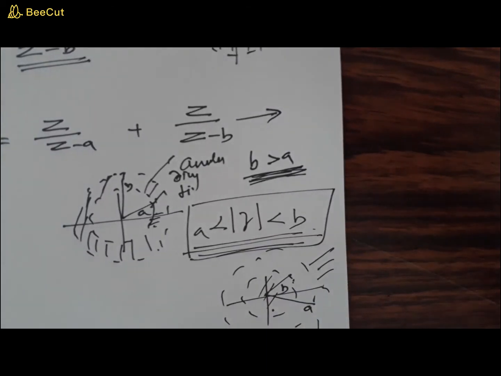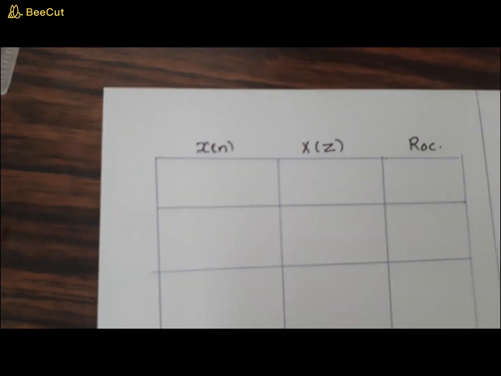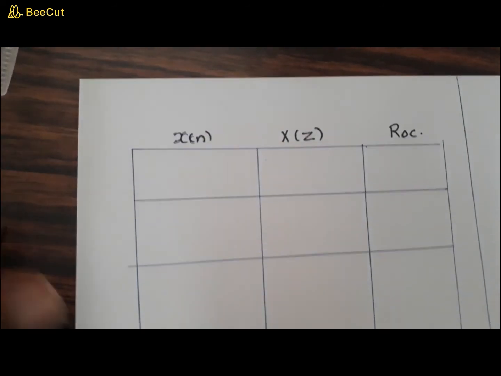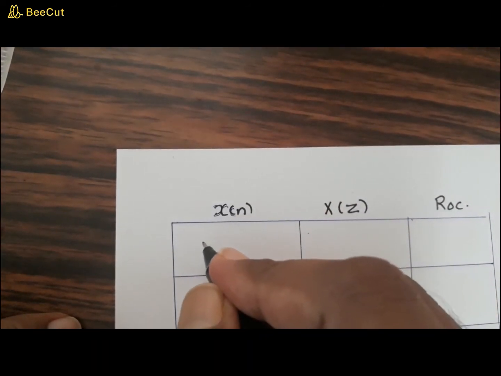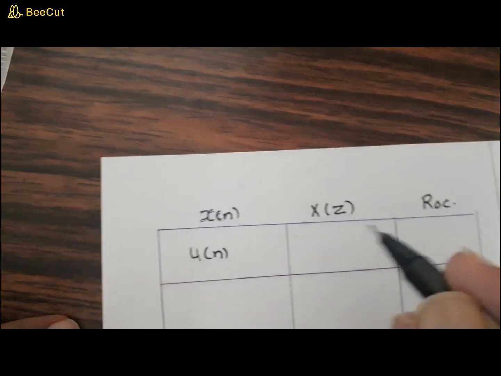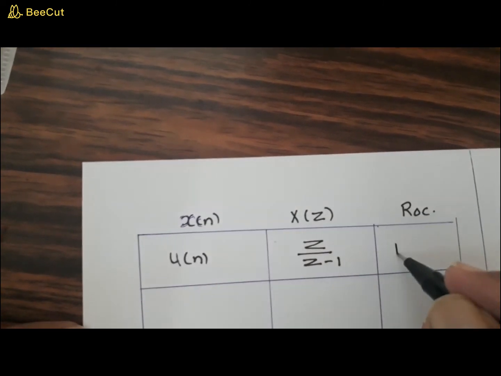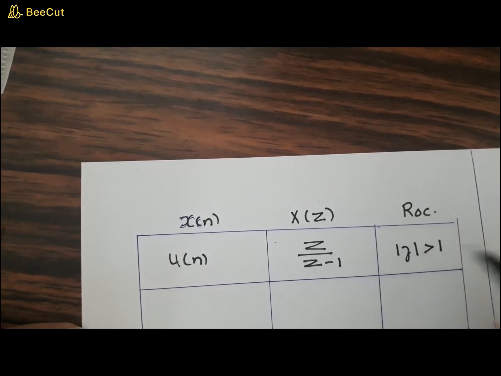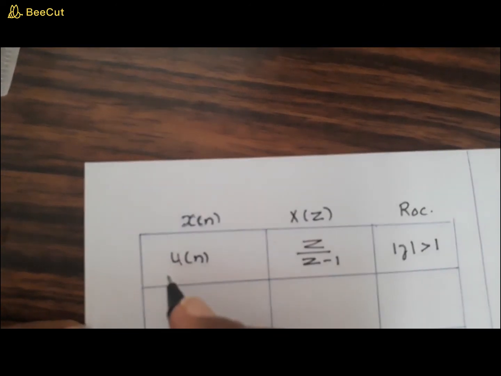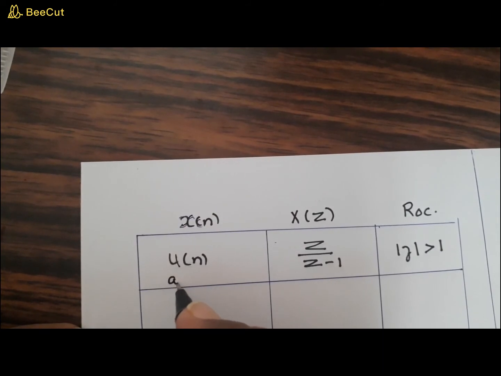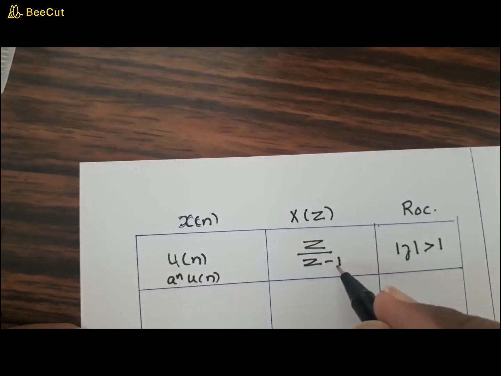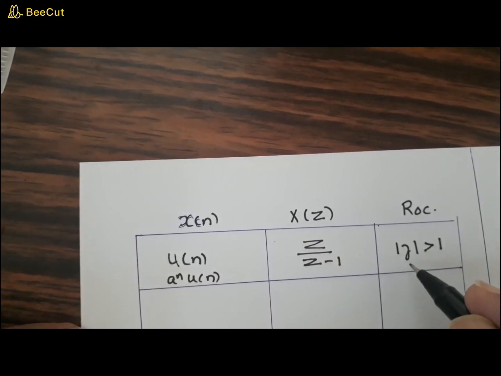Okay, now I'm going to have a recap of what we have studied under the z transform of infinite sequences. The first example we did was u of n, and we found the answer to be z by z minus 1, and the ROC we found to be mod z greater than 1. Instead of this, if it were a raised to n into u of n, which we have also done, that will be z by z minus a, as you have proved, and at that time mod z will be greater than a.